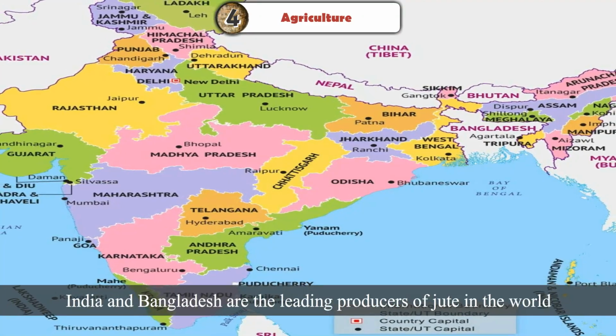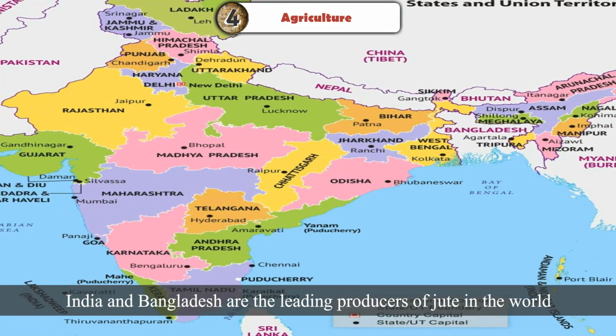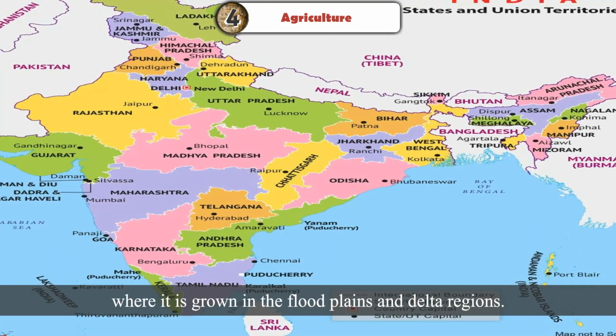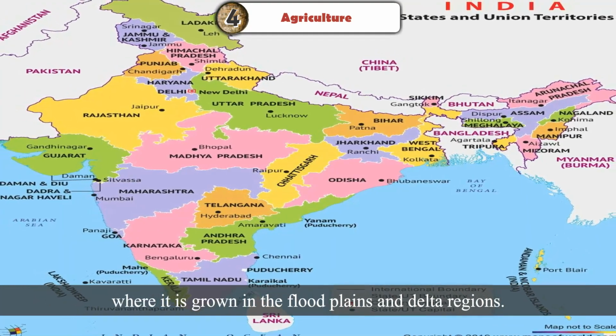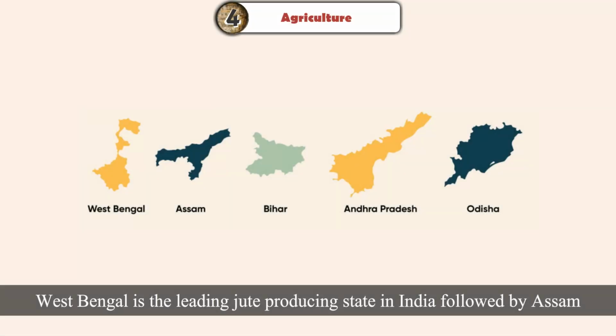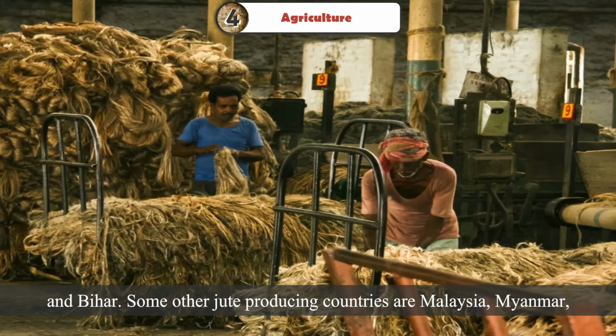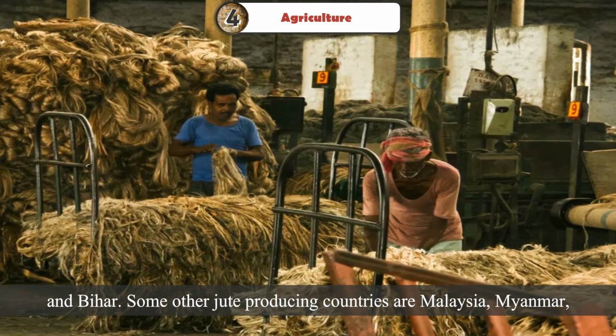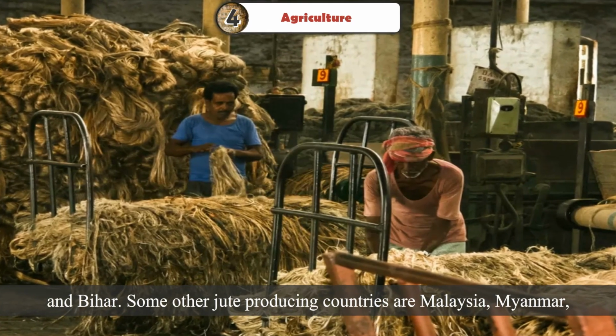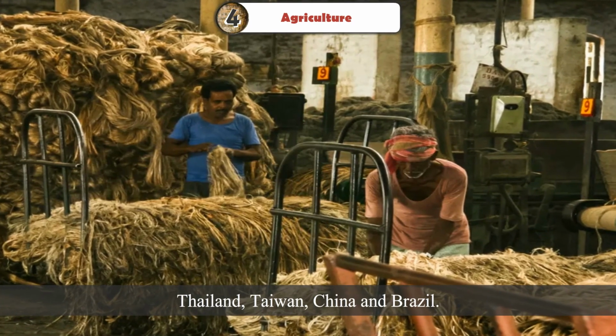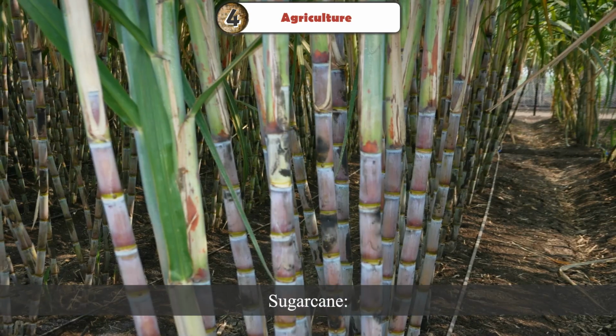India and Bangladesh are the leading producers of jute in the world, where it is grown in the floodplains and delta regions. West Bengal is the leading jute-producing state in India, followed by Assam and Bihar. Some other jute-producing countries are Malaysia, Myanmar, Thailand, Taiwan, China, and Brazil.